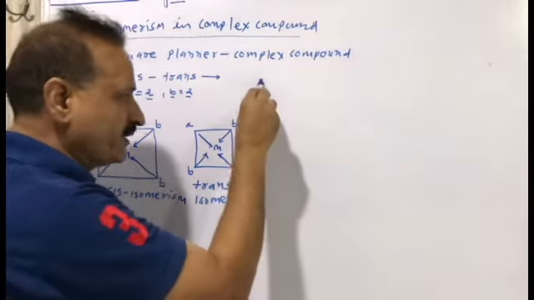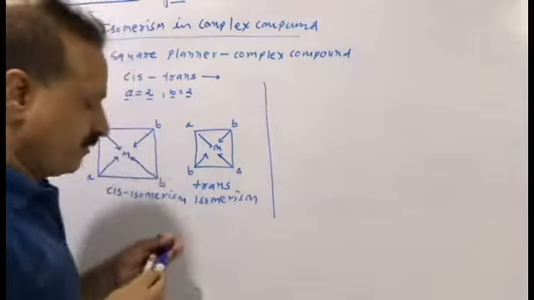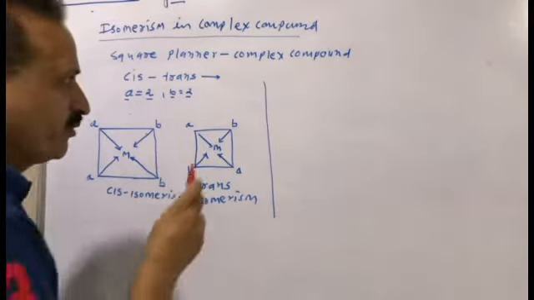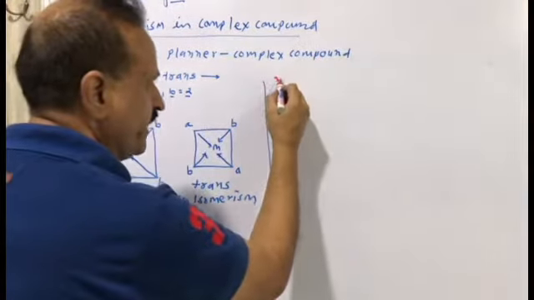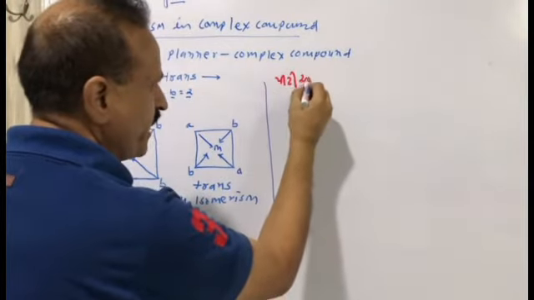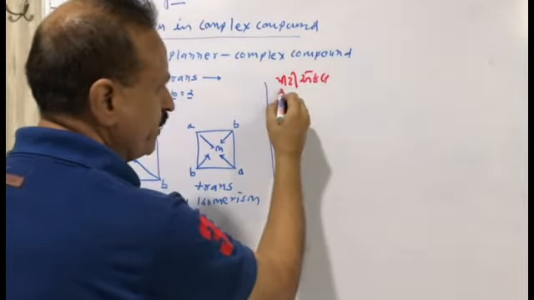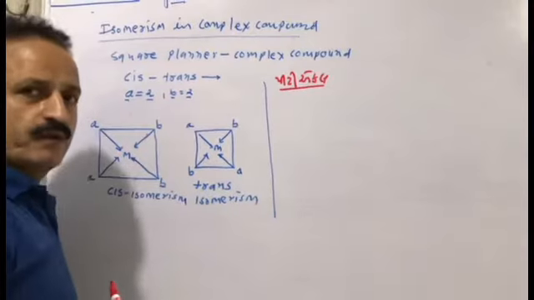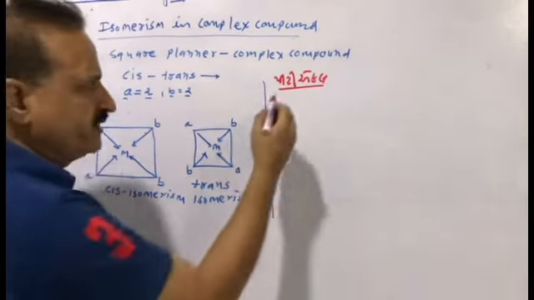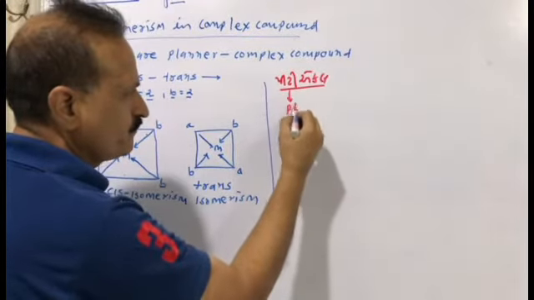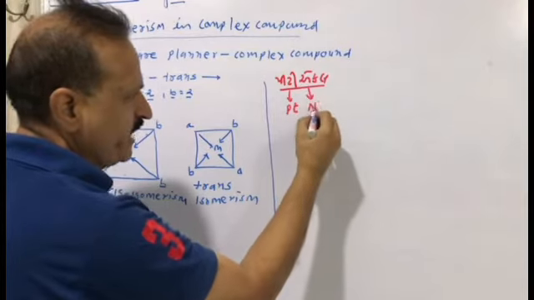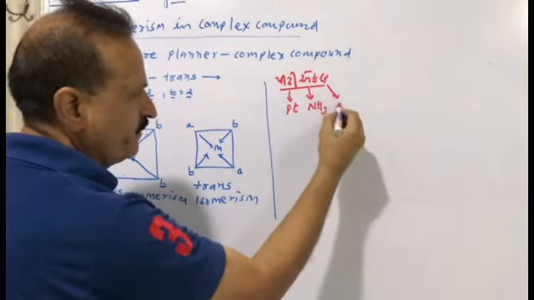Now we have an example of a complex compound. You can remember the word PT-Ecal. This is the formula to remember the complex compound. PT means platinum, A means ammonia, and Cal means chloride.